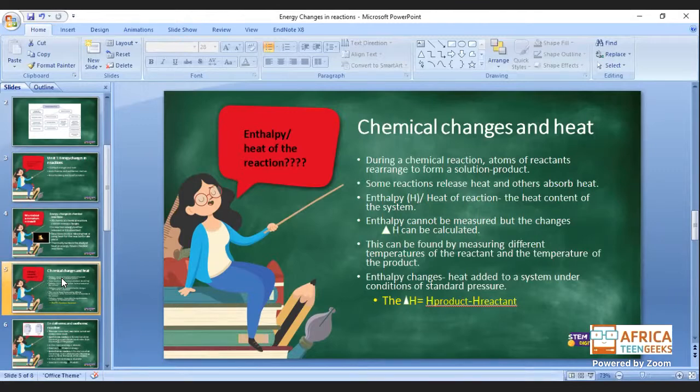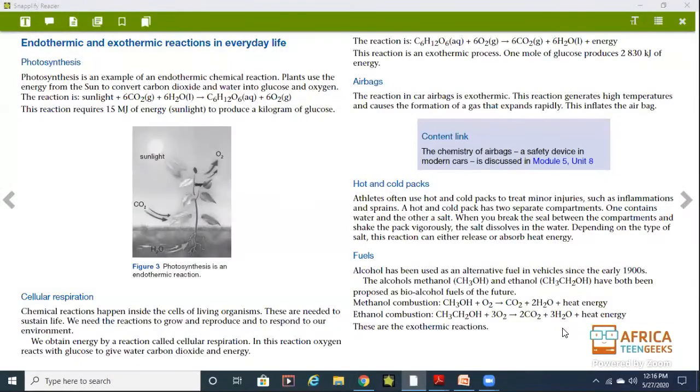Okay. Let me just see. I think there is a picture. Let me try and get a screen share of a picture. Okay, just before we get to the endothermic parts.